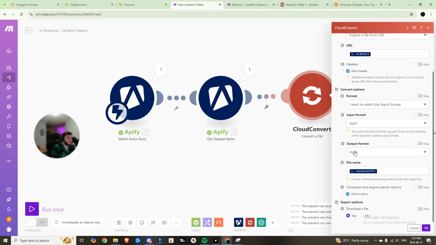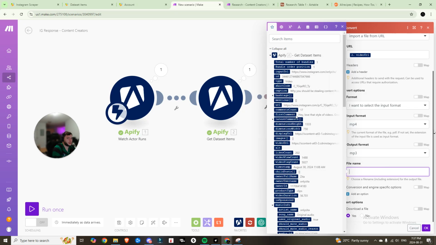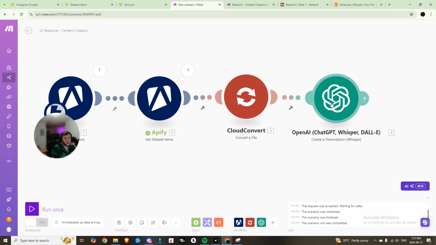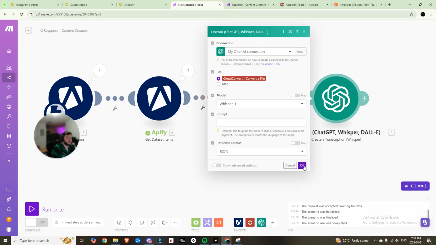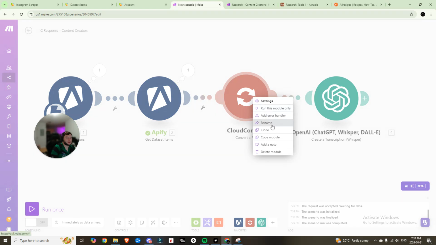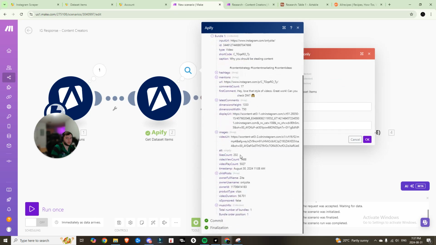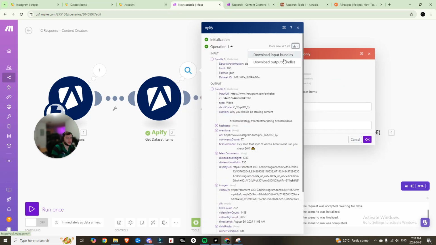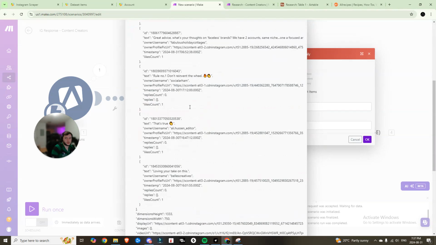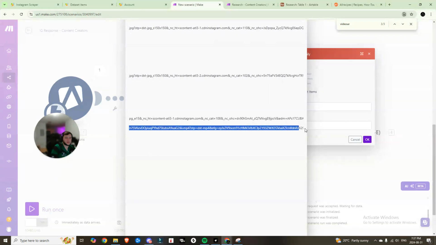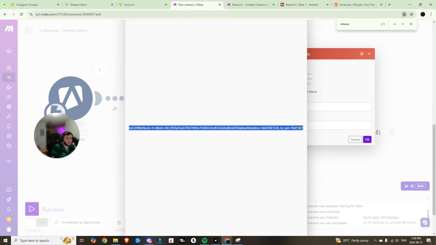And we're going from MP4 to MP3 format, and we can name the file name pretty much anything you want. I'm going to keep it as the ID. Export options, we'll click yes for download a file. We'll hit OK. And now all you need to do is select Cloud Convert in here, and we should be able to run this module only. We can grab the video URL from the previous step. So to do that, you click here, you go download output bundles, and we'll just look for that video URL right there. Now we can select it all, long URL, we'll select it all.